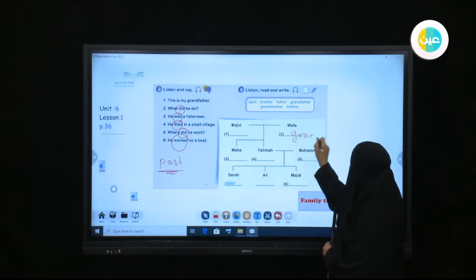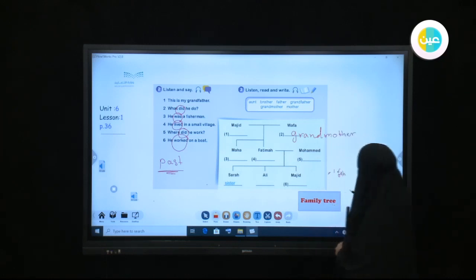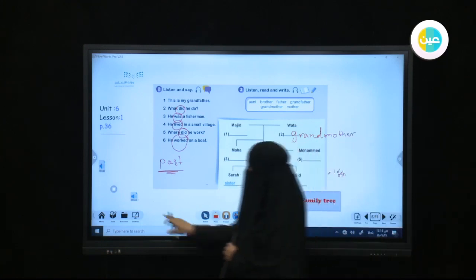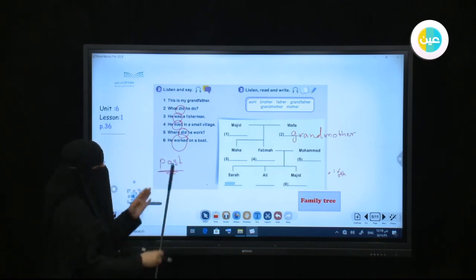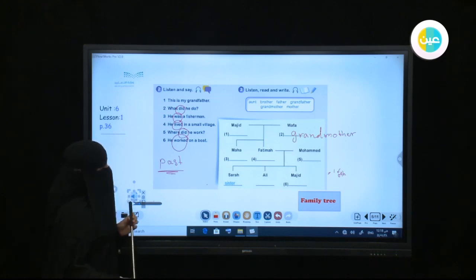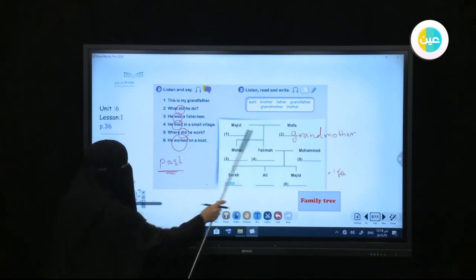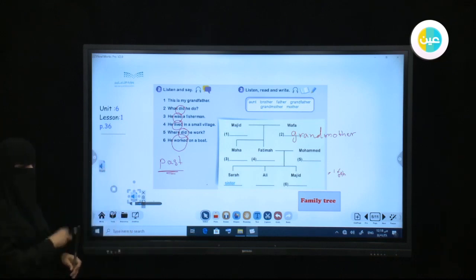Okay, so this is the grandmother. Again, let's listen again. Unit 6. Lesson 1. Would you please bring a sheet of paper and make your family tree? Try to follow the example here. So here we have a family tree starting with the grandfather and grandmother. Okay, let's go. Activity 3. Listen, read, and write.